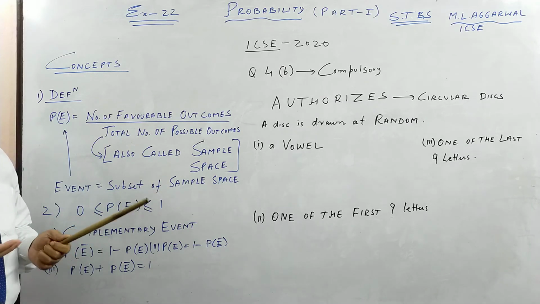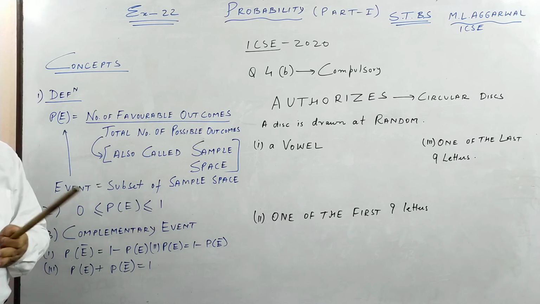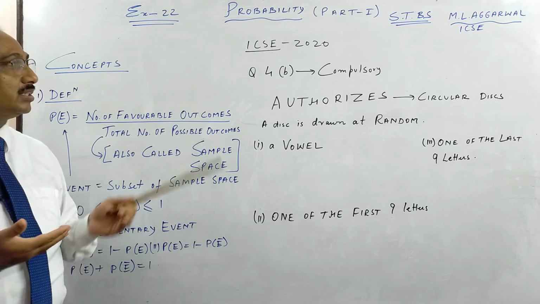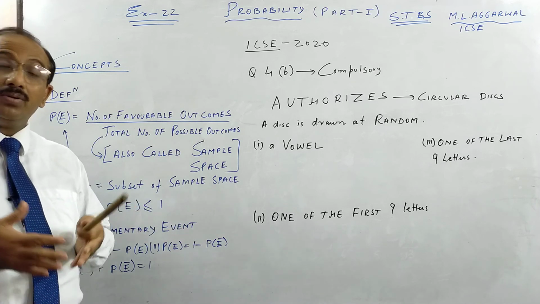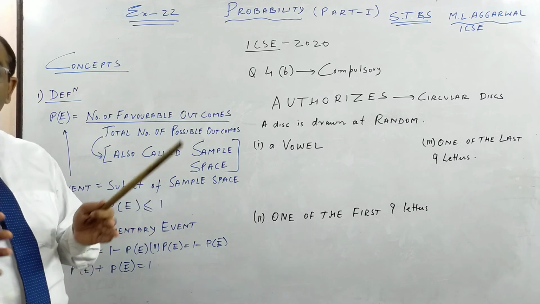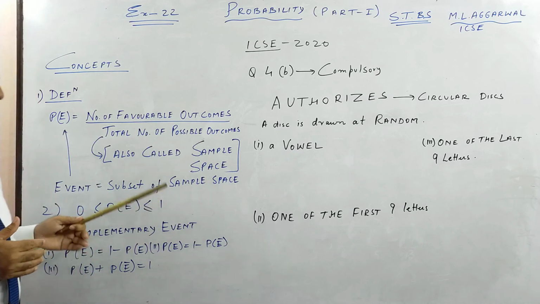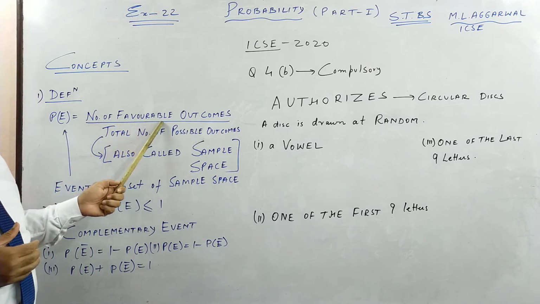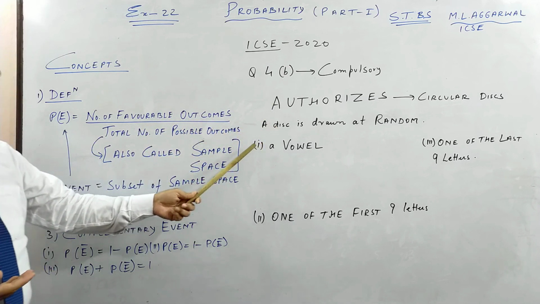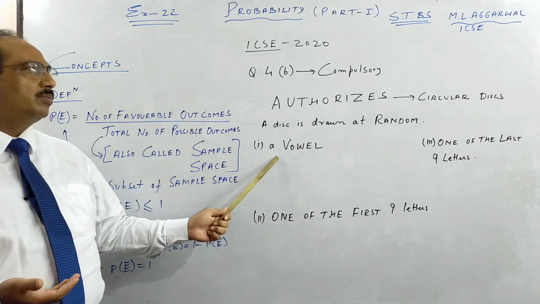Probability basically started when people started gambling, and then people went to the mathematics part of it. In class 10 it is easy, children, for ICSE, but in 11 and 12 it goes to a very higher level. So now you will see probability is quite easy, very interesting, but later on it's not that easy. Favorable outcome means what we want. We will see with the first question, like a vowel.